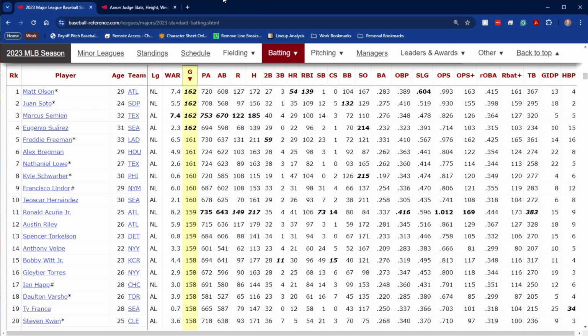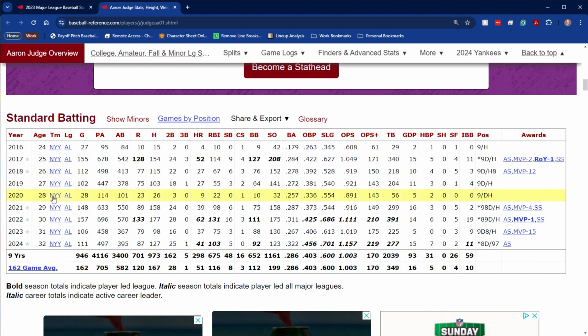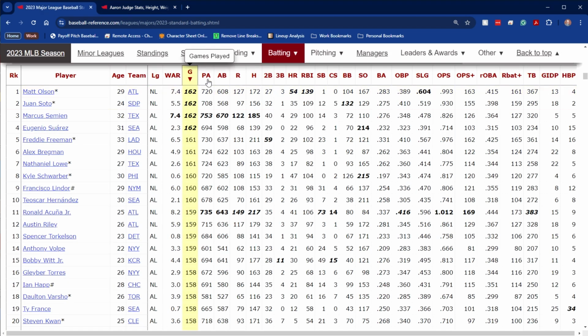So, very first thing, right off the bat, we're not going to talk about WAR right now. And if you notice on Aaron Judge's page, it doesn't list that anyway. The first real stat is games, and that's just the number of games they appear in. But the very next stat, and the one that is very important to determining some of these percentages later on, is plate appearances, abbreviated PA.